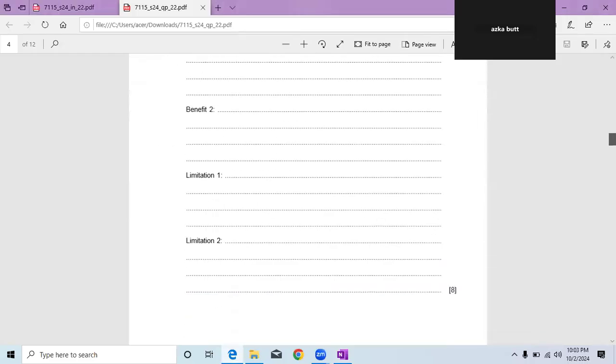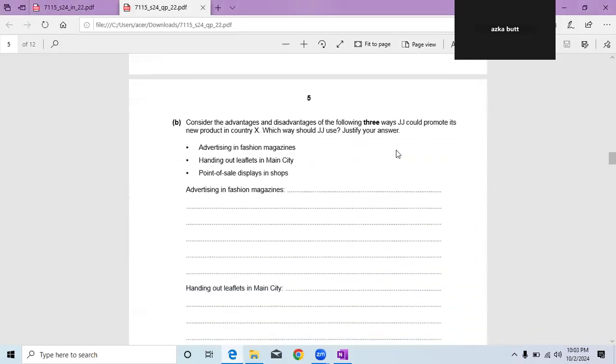Okay, so now let's see the other question. We have the B part that considers the advantages and disadvantages of the following three ways JJ could promote its new product in country X and Y. Which way should JJ use? Justify your answer. We have these three ways: advertising in fashion magazines, handing out leaflets in the main city, and point of sale displays in shops. First of all we have to discuss the pros and cons, and at the end we will recommend one and justify why.